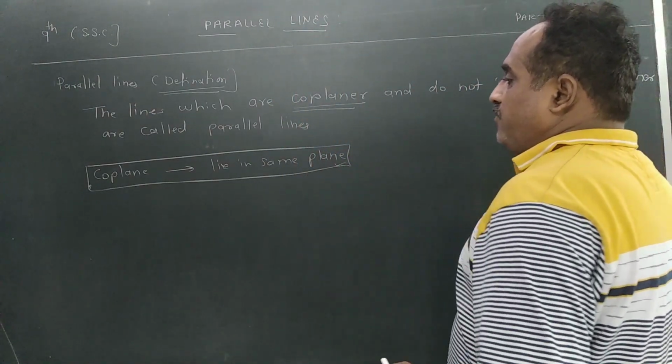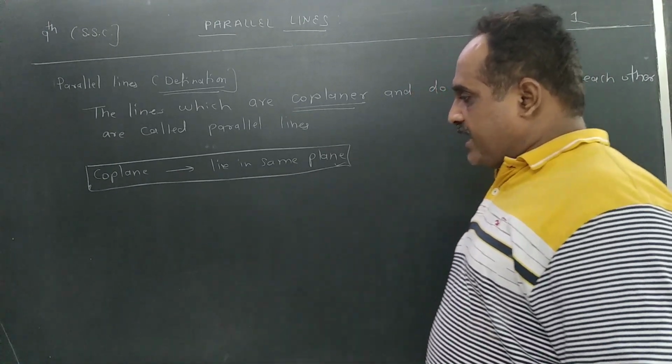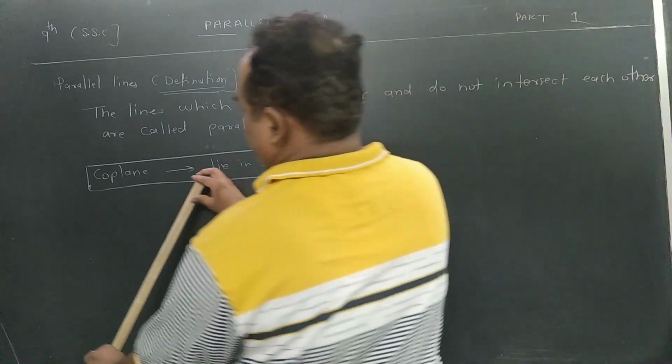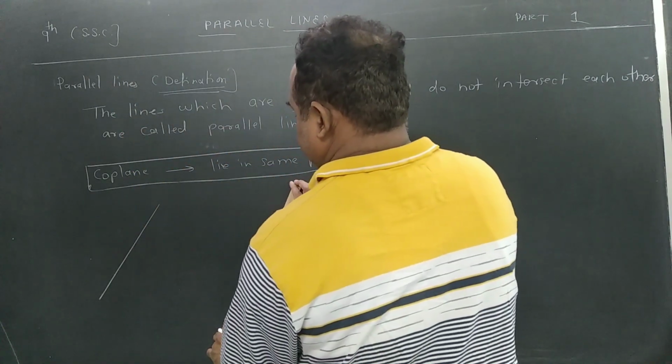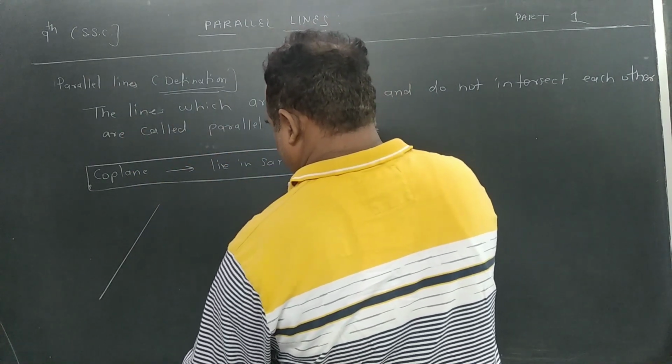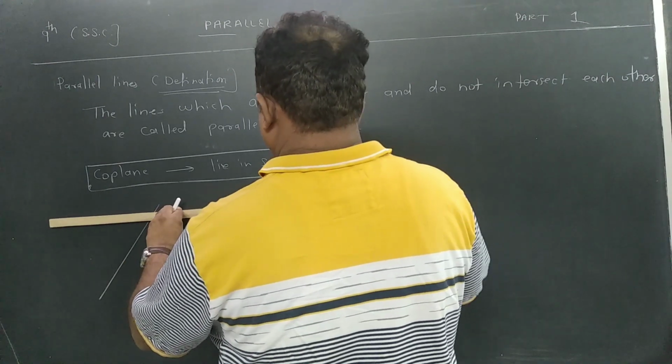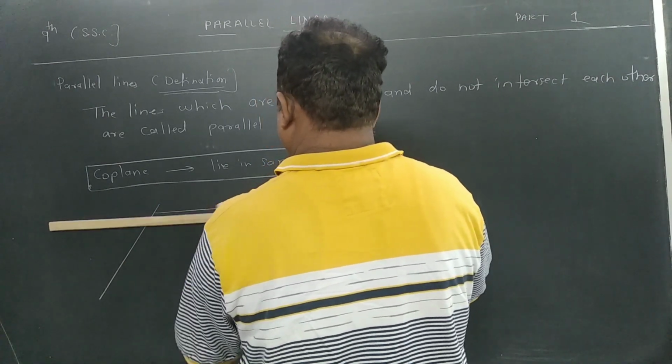A plane we can say is a layer of points, right? Which is denoted by this type of figure. I told you it is not a parallelogram, it is a plane. Correct?